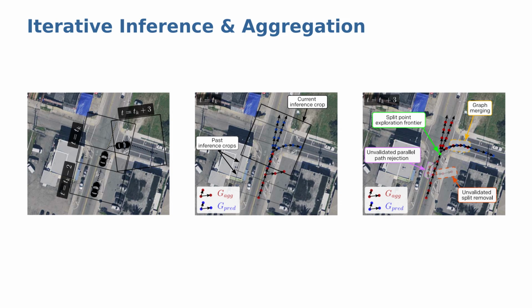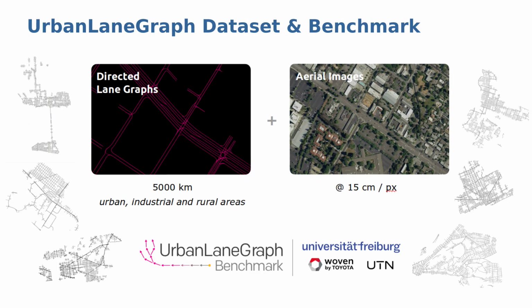To evaluate our approach on challenging real-world data, we compiled the novel UrbanLaneGraph dataset. It is a first of its kind for large-scale lane graph estimation and contains aerial imagery at 15 cm per pixel for 6 different US cities. The graph annotations cover 5,000 kilometers, which were aggregated from the Argoverse 2 dataset.